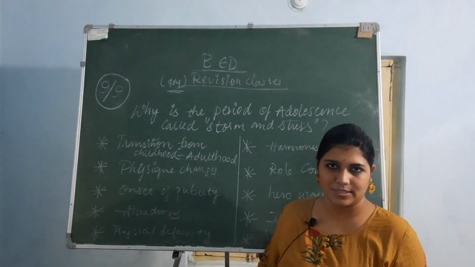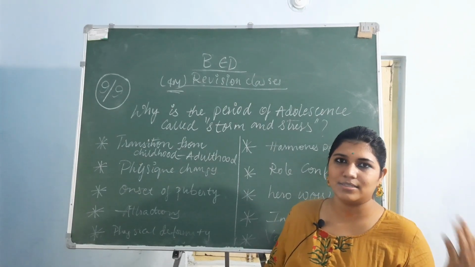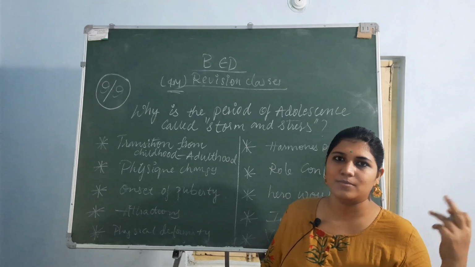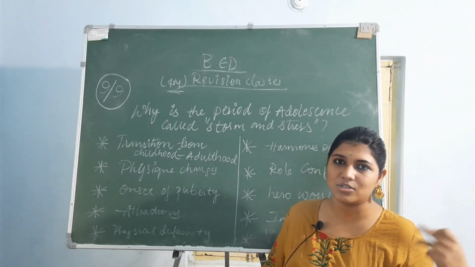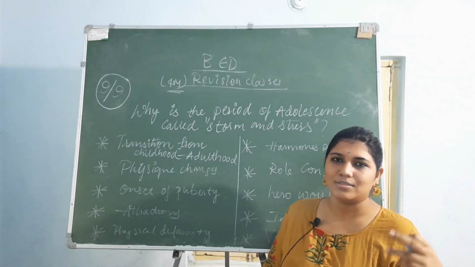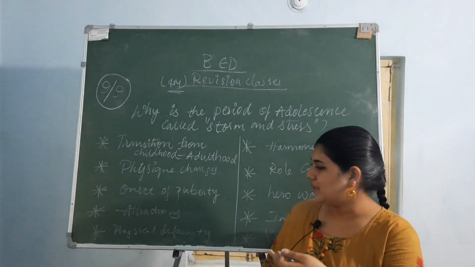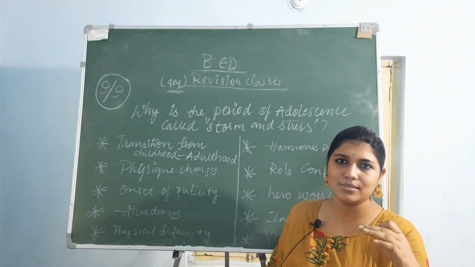They have some physical changes for girls and boys, like at this age of adulthood, girls get menstrual problems and all, and even boys get pubic hair growth, etc. They often feel shy to get clarified about all these doubts, so that is really awkward for them. And also the onset of puberty. Puberty is one of the stages before adulthood.